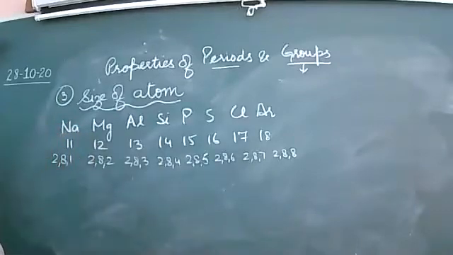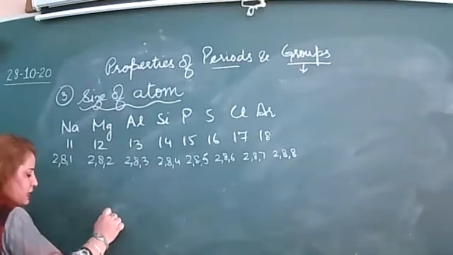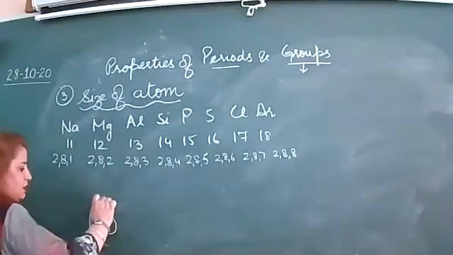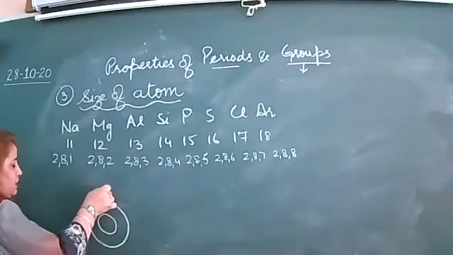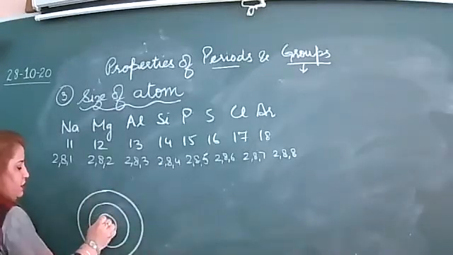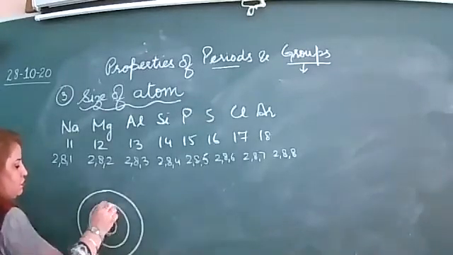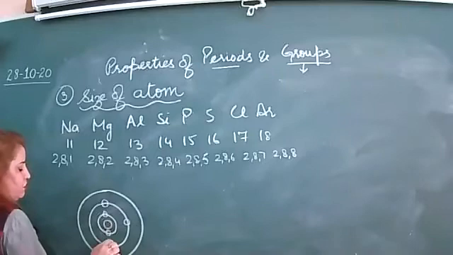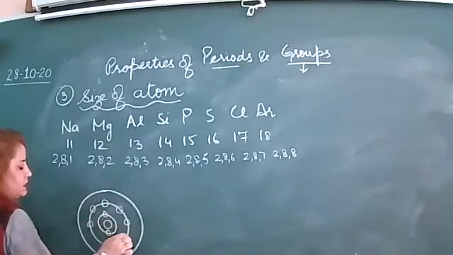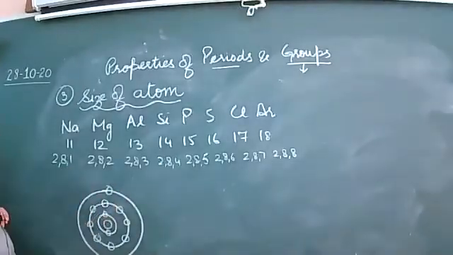Now, you can see when I make the diagram like this, look here: 2, 8, and the third shell has 1 electron. Is this clear?